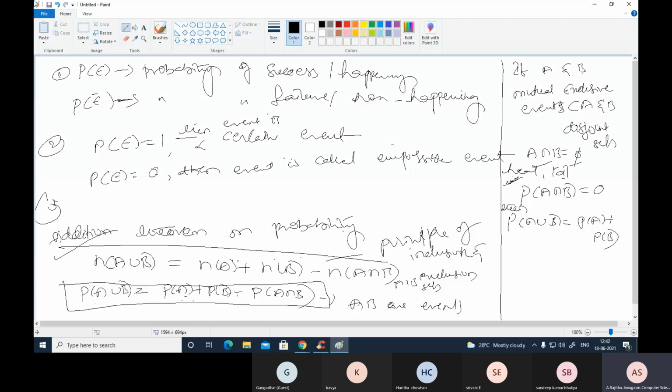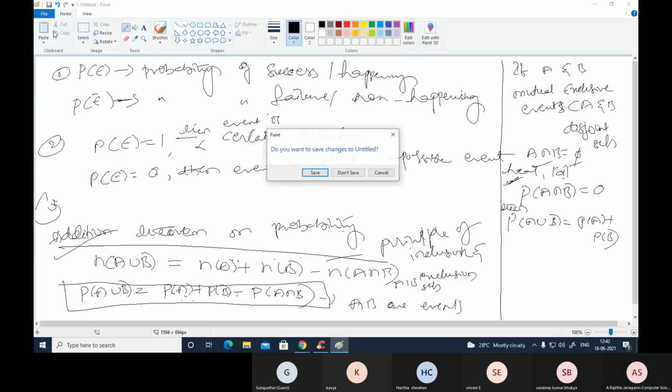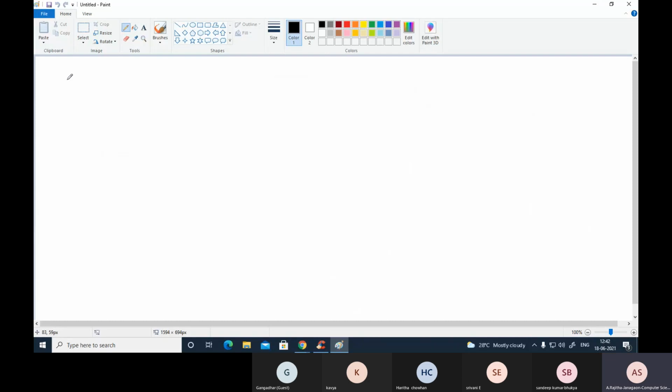Suppose these two are independent. So if two events E1 and E2, or A and B, are independent events, that is, two events E1 and E2 are said to be independent if the occurrence of the event E1 is not affected by the occurrence or non-occurrence of the event E2.